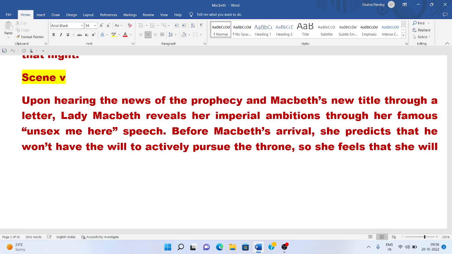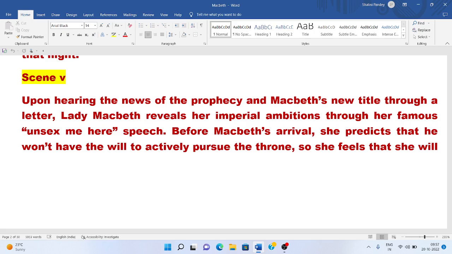This news pleases her a lot. Now she invokes the help of supernatural forces so that she may fulfill her bloody resolution of getting rid of King Duncan. Soon Macbeth arrives there and they have a brief conversation, the course of action is decided upon by them, and they plot to murder King Duncan.